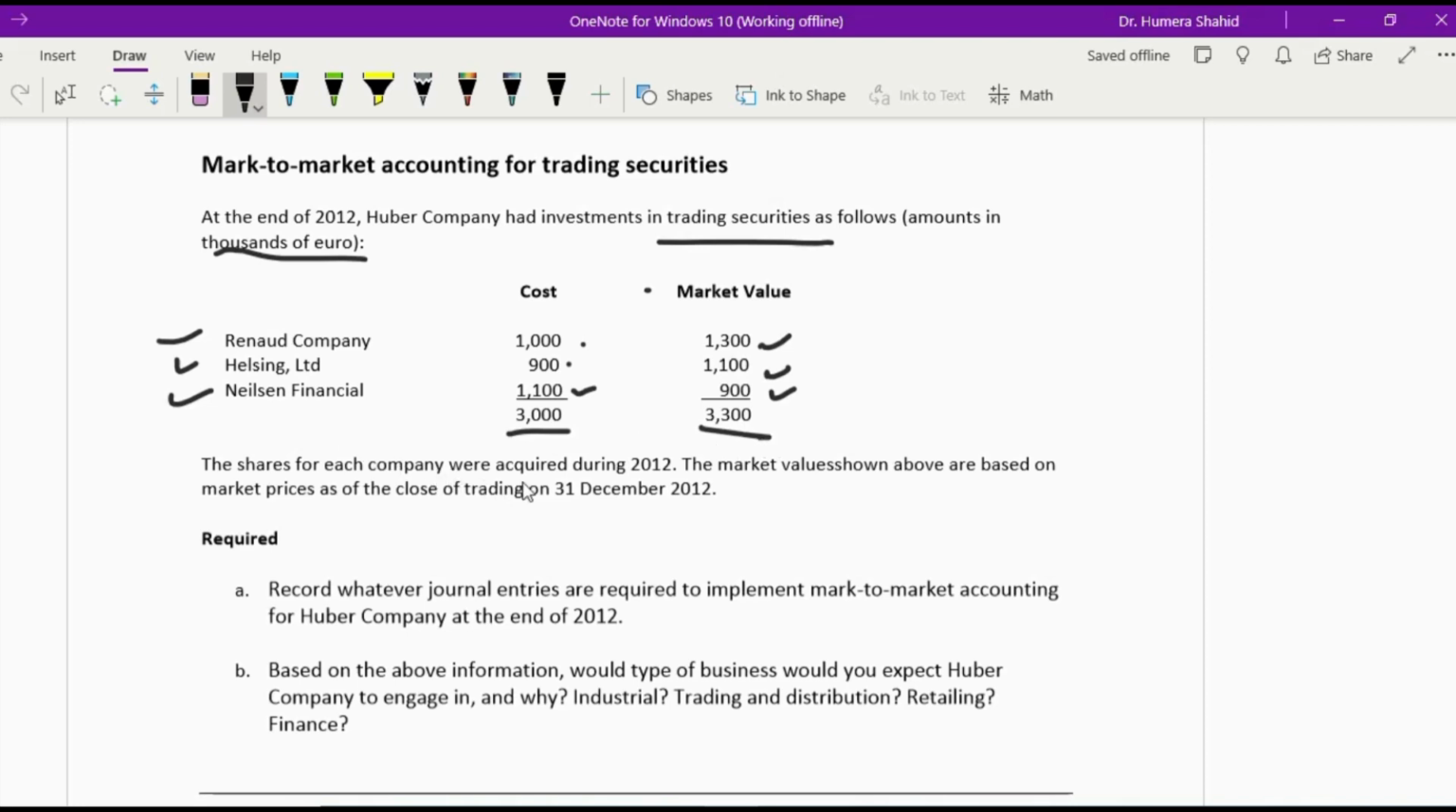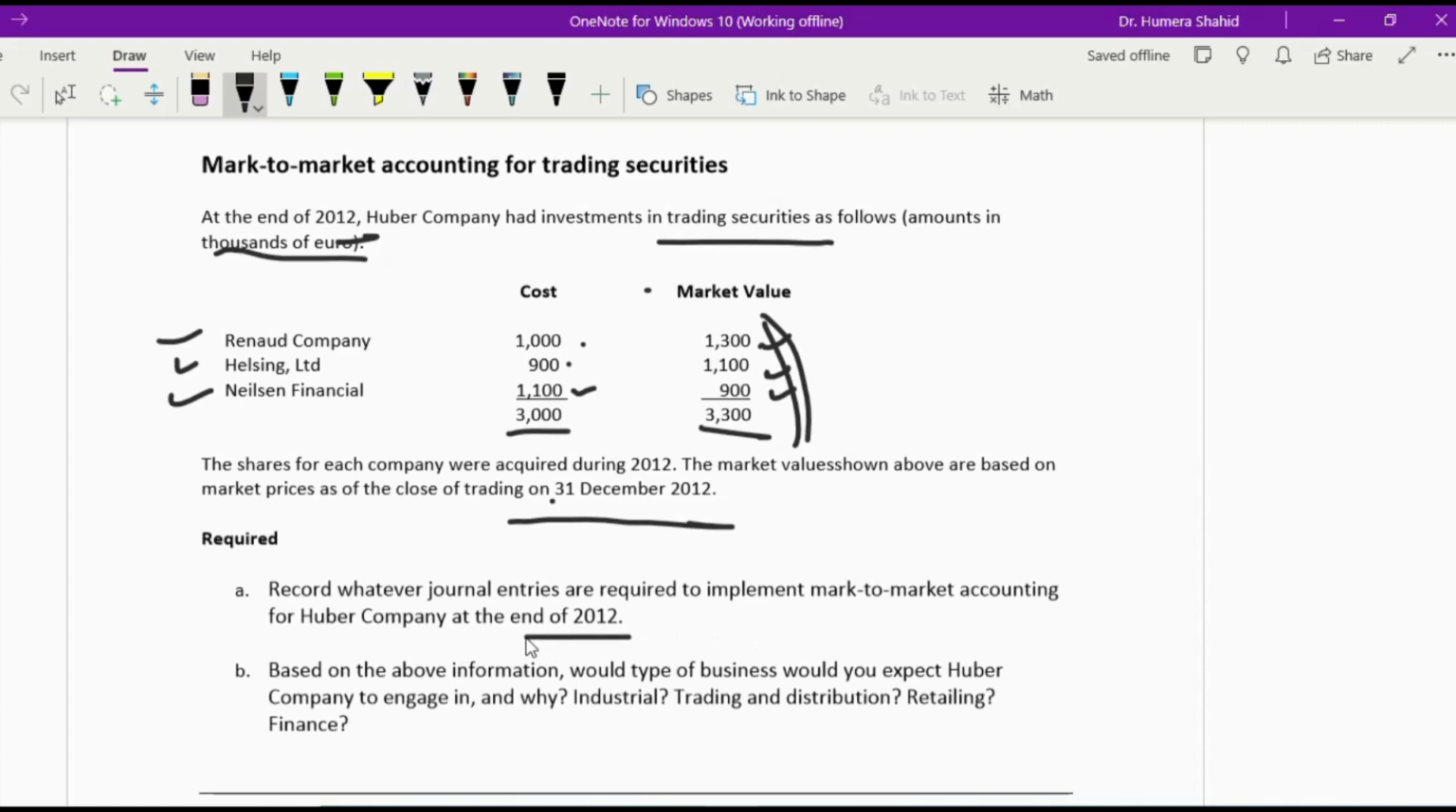The shares of each company were acquired during 2012. So the market values shown above are based on the market prices at the closing of the trading at the end of the year, 31st December. So these are the year end market prices. Point number A says to record whatever journal entries are required to implement mark to market accounting for the Huber Company at the end of 2012.